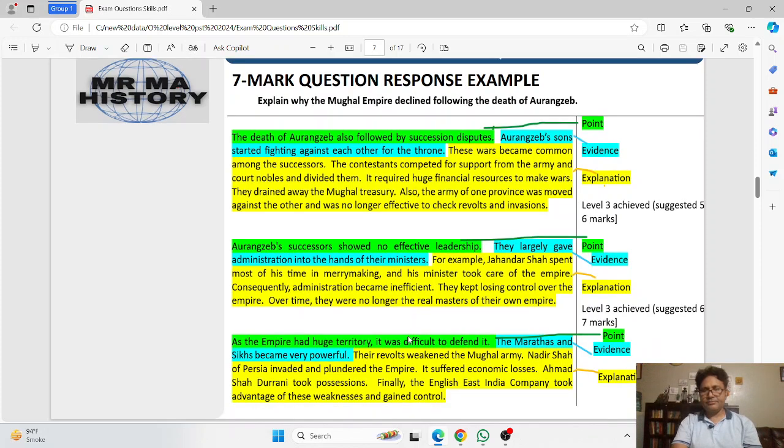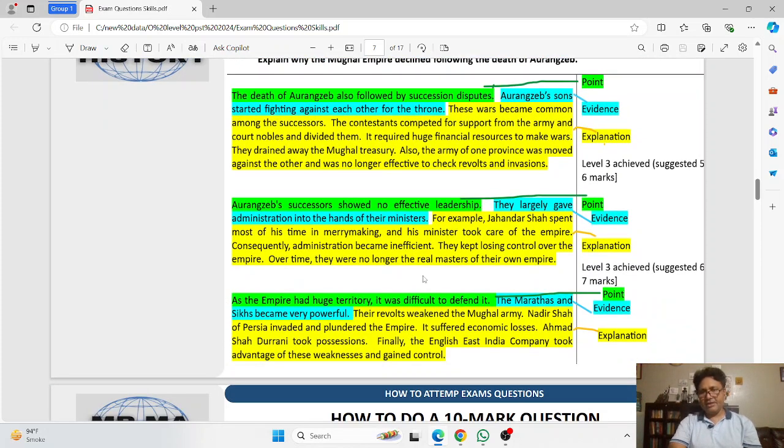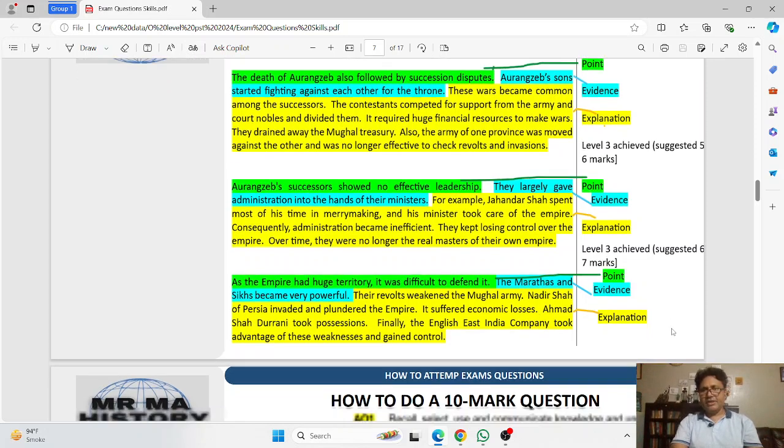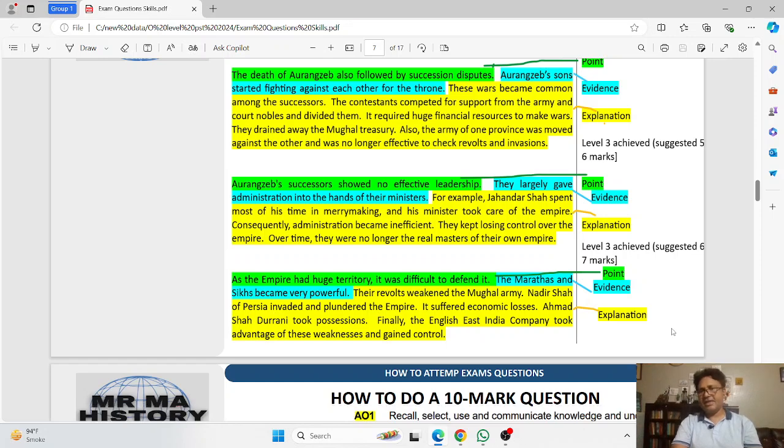But I have given here a third reason as well, and I think mostly teachers recommend to students that they should write three reasons for a 7 mark question in three paragraphs, so that if one paragraph is not accurately explained or the development is weak, then the extra paragraph that you have written could compensate for that. Okay, this is the 7 mark question. Hopefully you have got some idea as to how to do it.